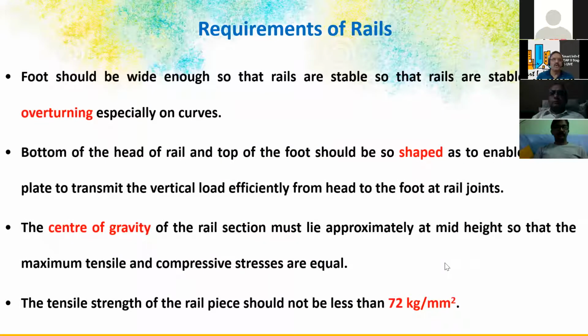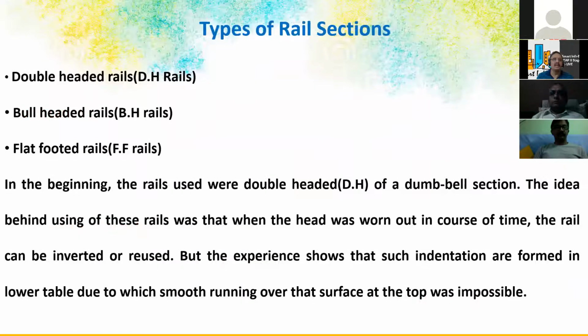Overturning and bottom of the head rail. I'll show the pictures, that is better. And mainly the tensile strength of the rail piece should not be less than 72 kg per mm square. So it's very high compared to our high tensile steel and all that. So double head rails, we have bull-headed rails, and we have flat footed rails. So these are the types of rails.